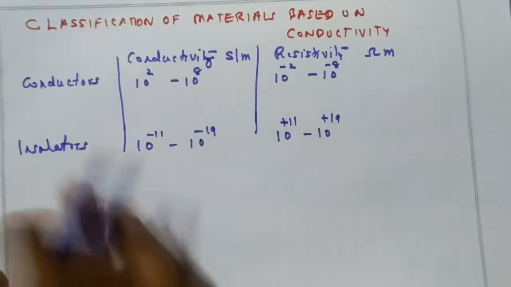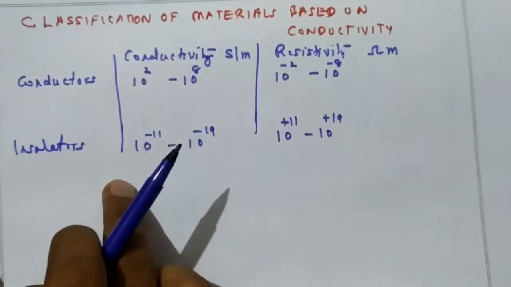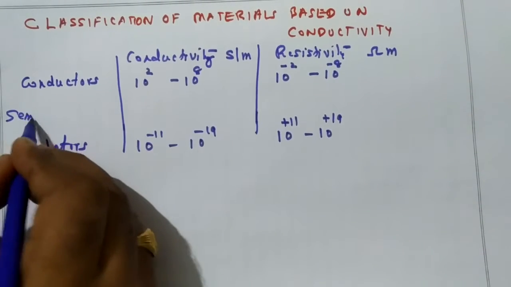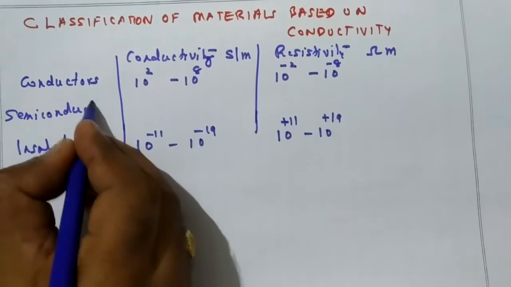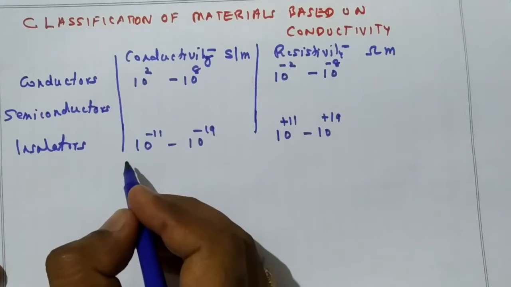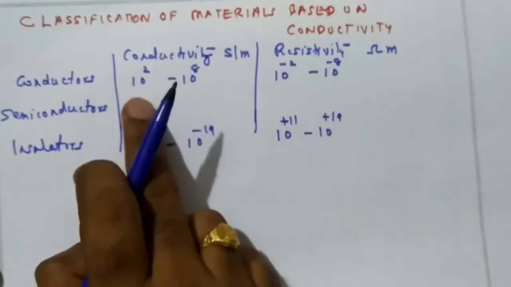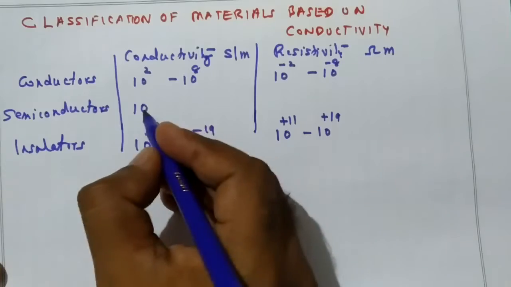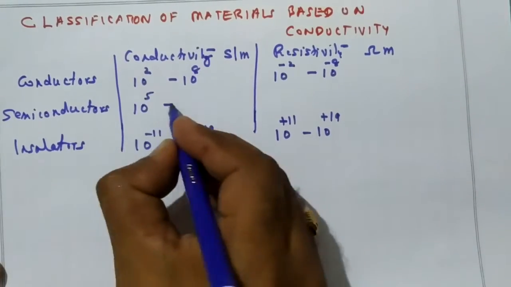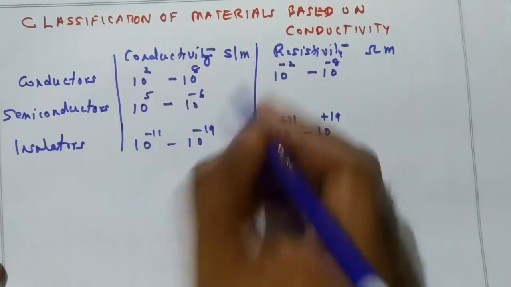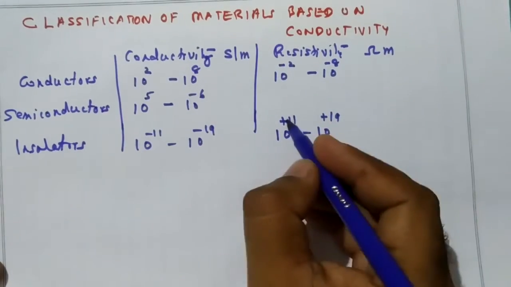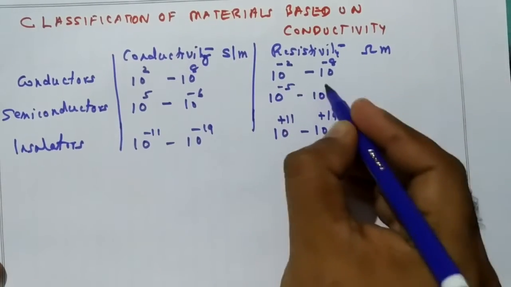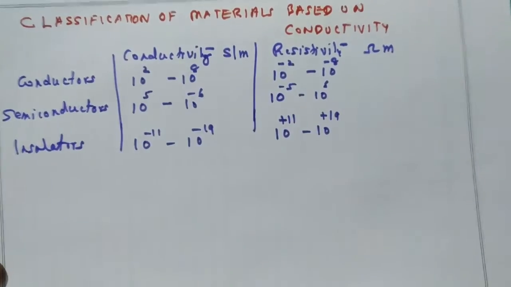Now there are few substances whose electrical conductivity is between the conductors and insulators. Those are called semiconductors. Their electrical property is between the conductors and the insulators. Their conductivity will be in the order of 10 to the power 5 to 10 to the power minus 6 Siemens per meter, and the reciprocal of conductivity, the resistivity, is 10 to the power minus 5 to 10 to the power 6 ohm meter.